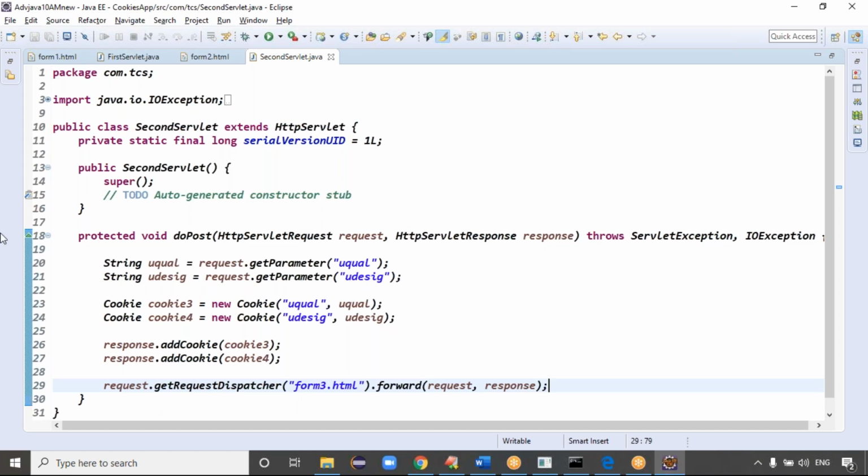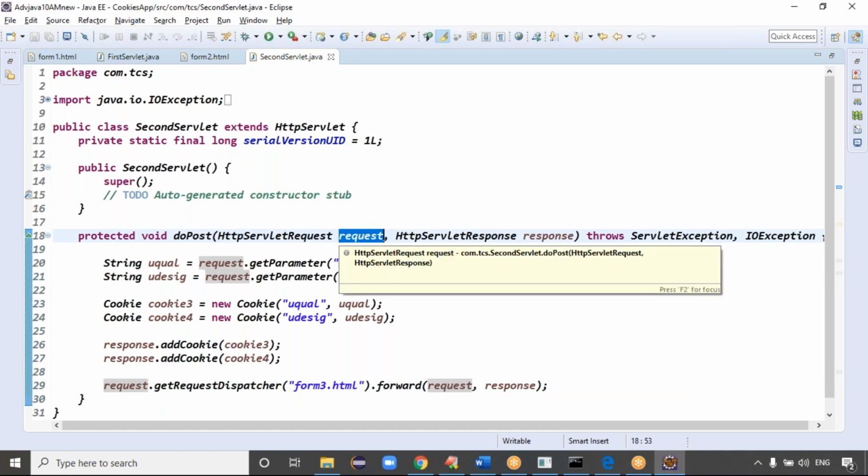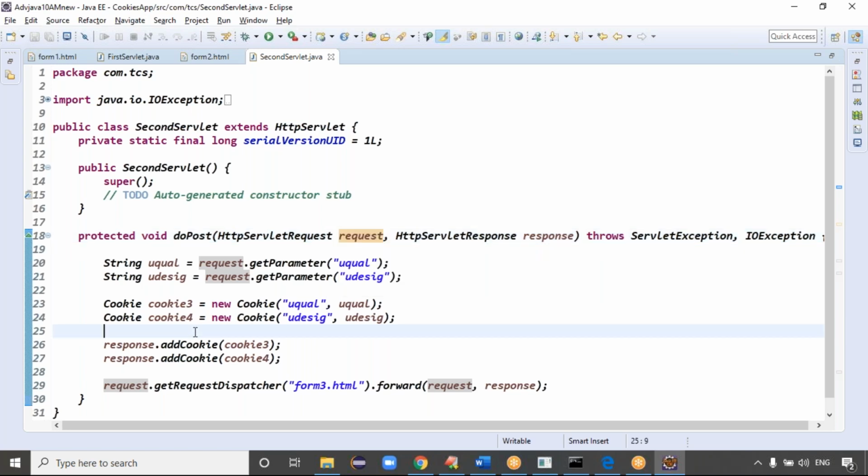Guys, now this request object contains two request details. What are the two request details? Qualification, designation. And even this request object contains the first form data which is stored in the browser, right? Those cookie details also transfer to the server side again. Say the first form details also transfer to the server side, but I am not doing any operation here with the first form details. Is that statement clear?